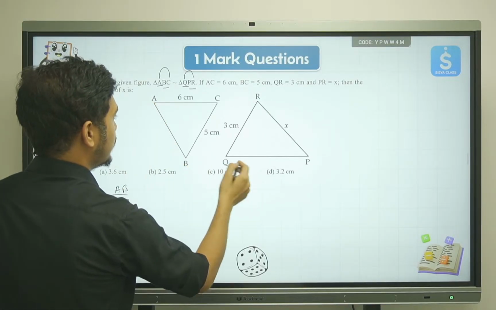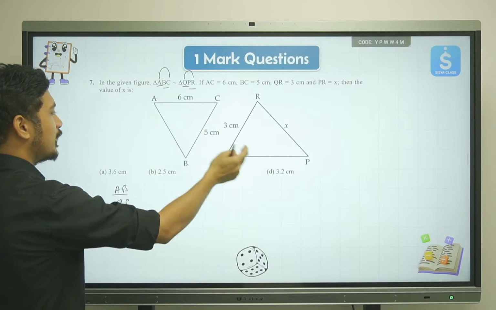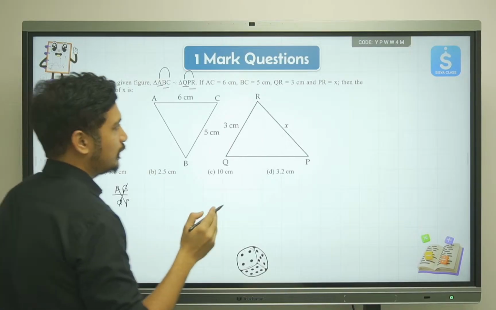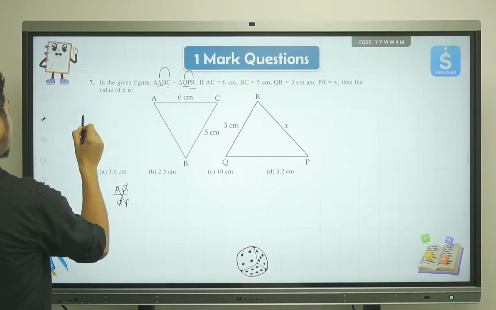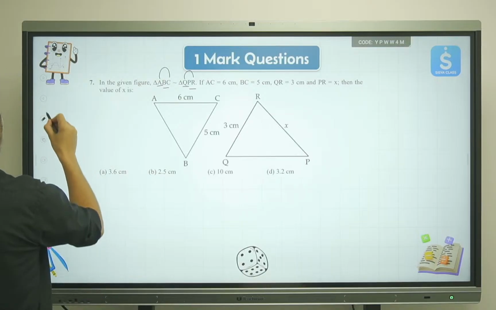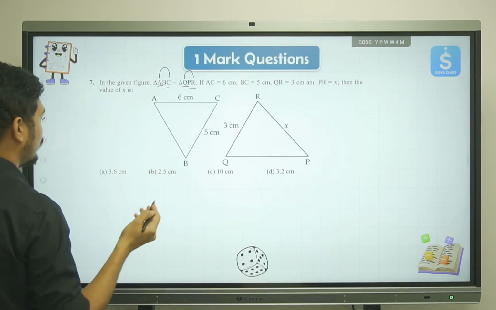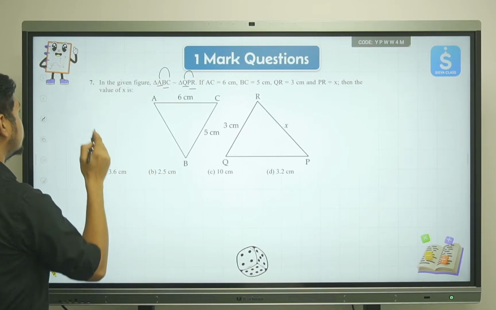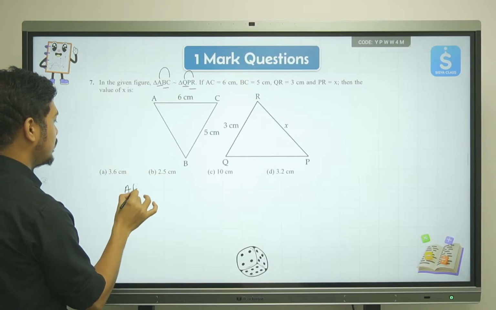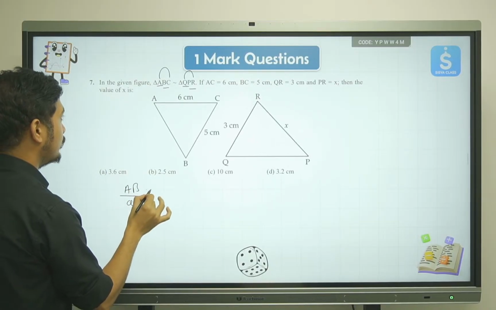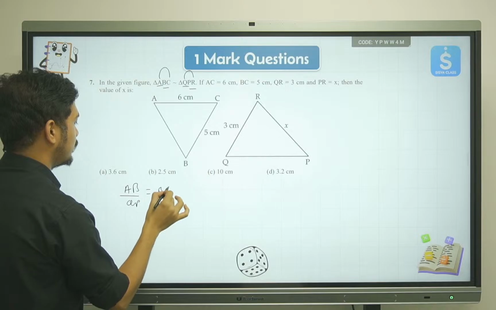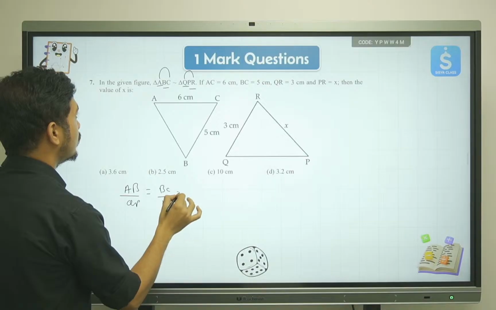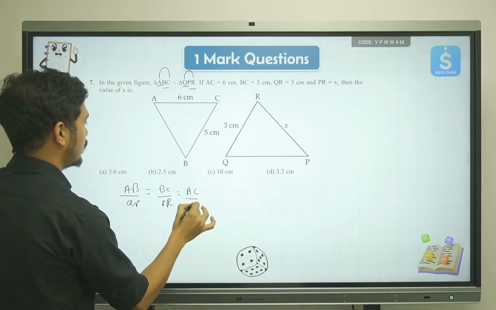So AB and QP, in both the triangles we don't have the values. So do we need this fraction? No, we don't need it. Or let's not cross it out. What I'll do is I'll write the entire expression, and then we'll see which points we want and which we don't. So we have AB upon QP equal to BC upon PR, which is equal to AC upon QR.